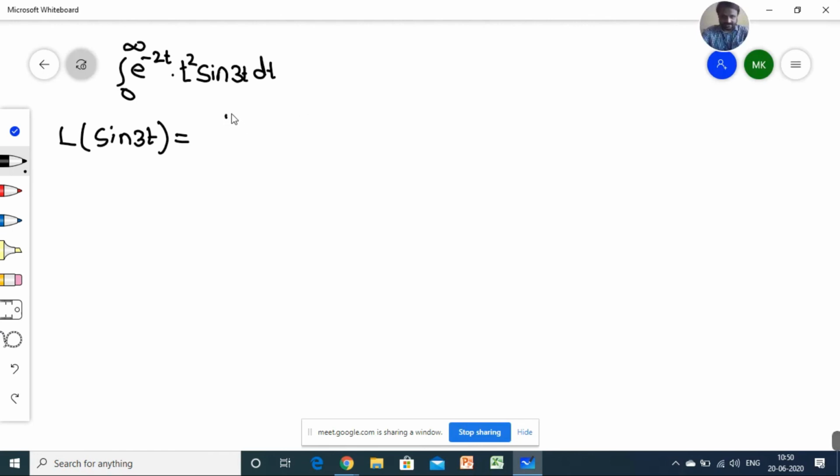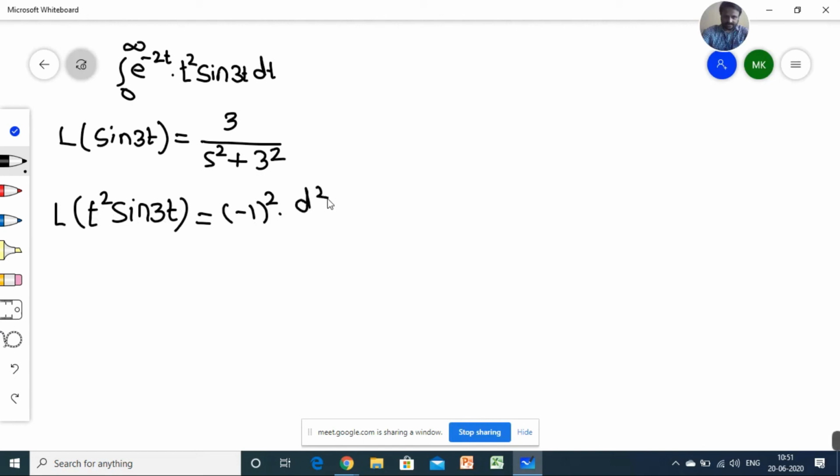So you can write that it is 3 upon s square plus 3 square. Okay, thank you. Now Laplace of t square into sine of 3t is equal to, since t square is given, minus 1 square into d square by ds square of the Laplace you already calculated, 3 upon s square plus 9, or 3 square if you want.